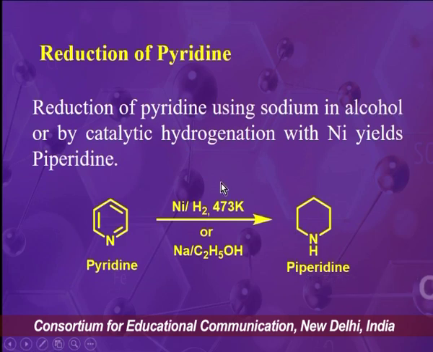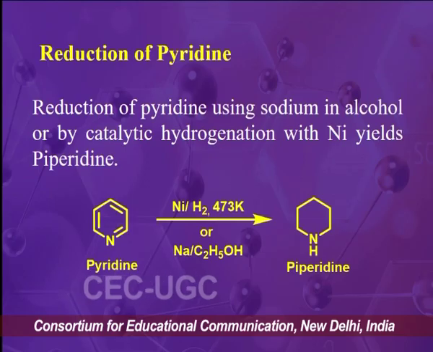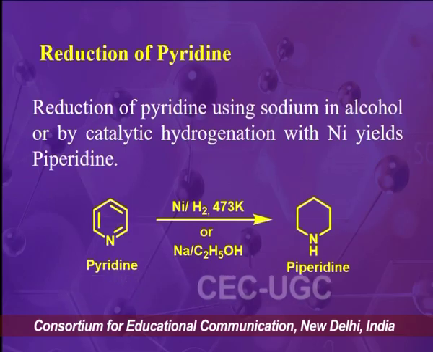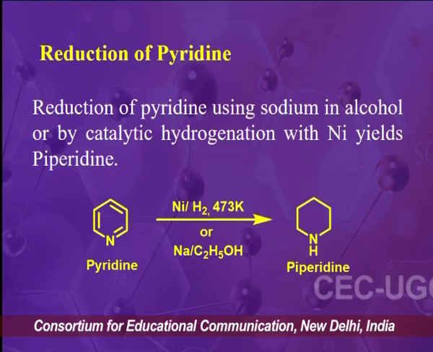So now we will discuss the reduction of pyridine molecule. The reduction of pyridine molecule is possible in both ways. Means we can do the reduction in complete way, or we can do the reduction in partial way.